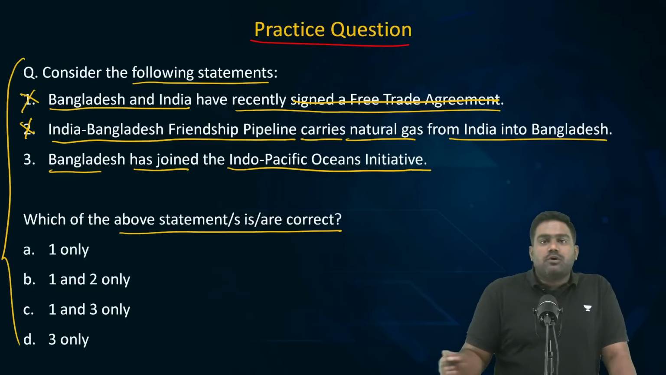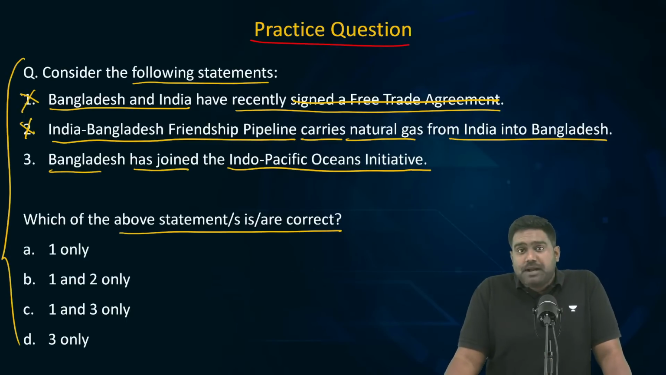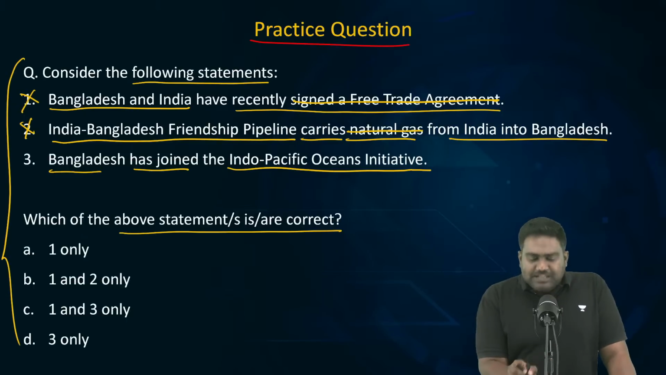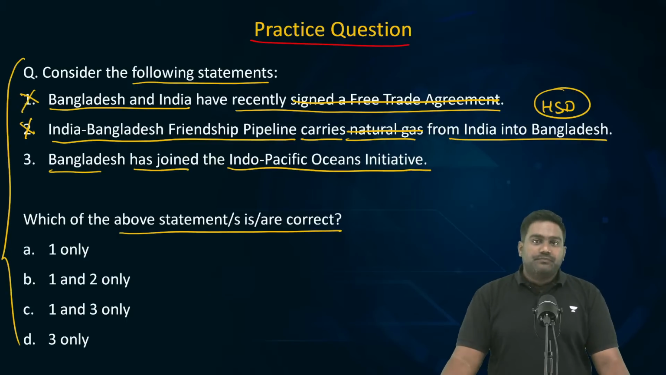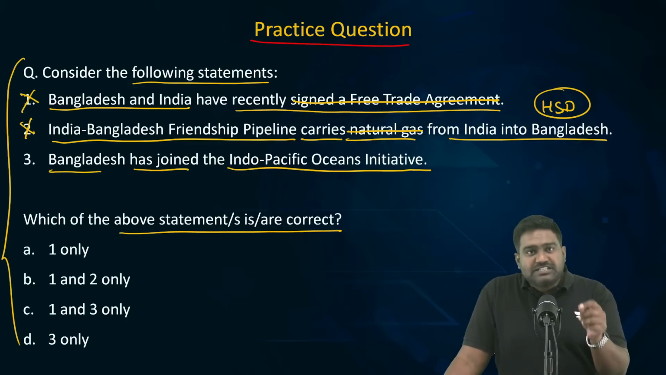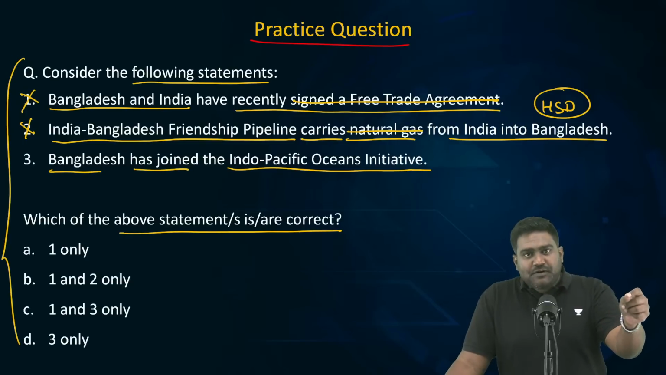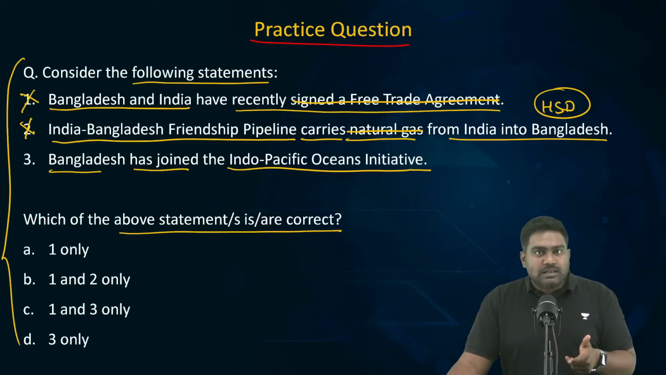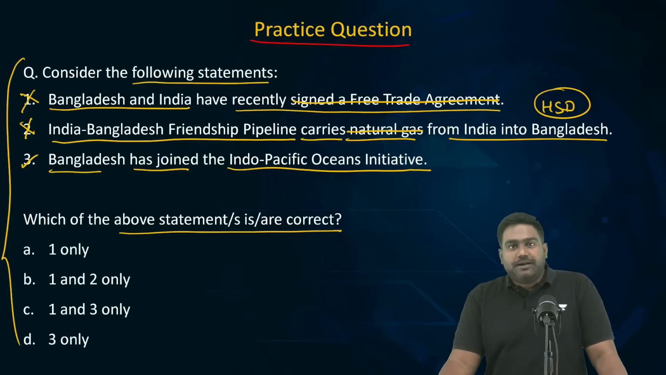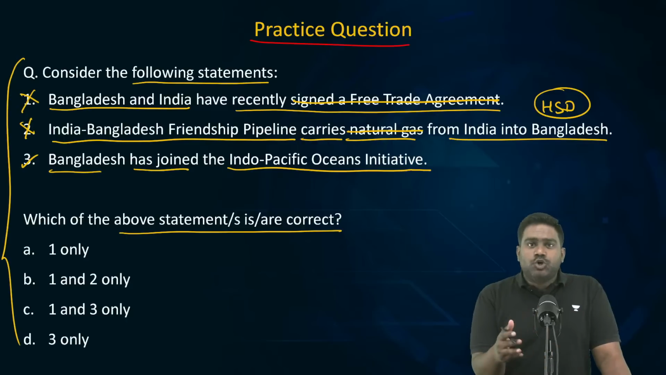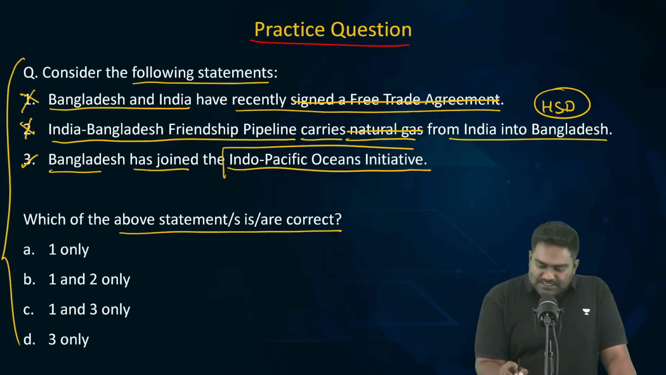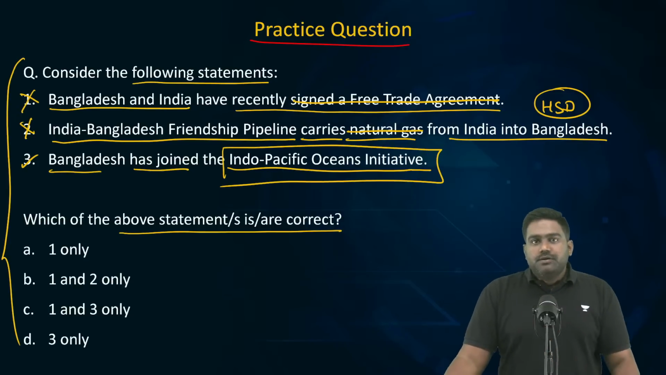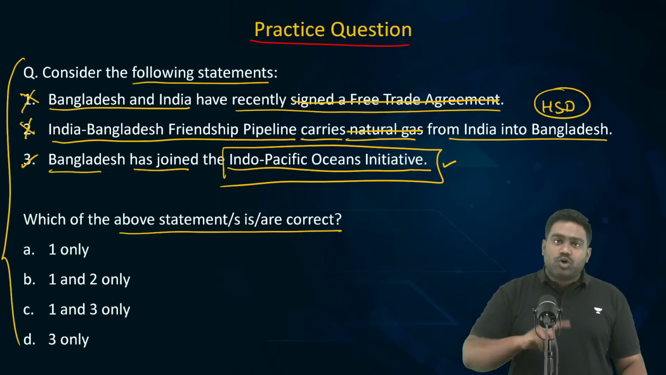Second statement is also wrong. The India-Bangladesh Friendship Pipeline does not carry natural gas between the two countries. It carries high-speed diesel. It transports high-speed diesel from the Numaligarh refinery in Assam to Bangladesh, not natural gas. Third statement is correct. Bangladesh has recently joined an initiative founded and led by India, the Indo-Pacific Oceans Initiative. Last year, it became a member of the Indo-Pacific Oceans Initiative, and we will study this topic separately.